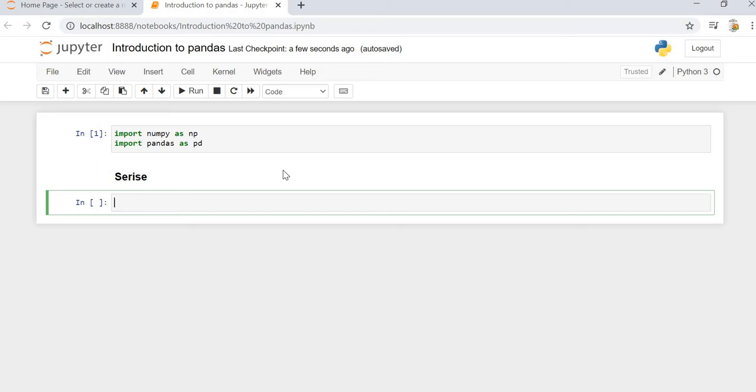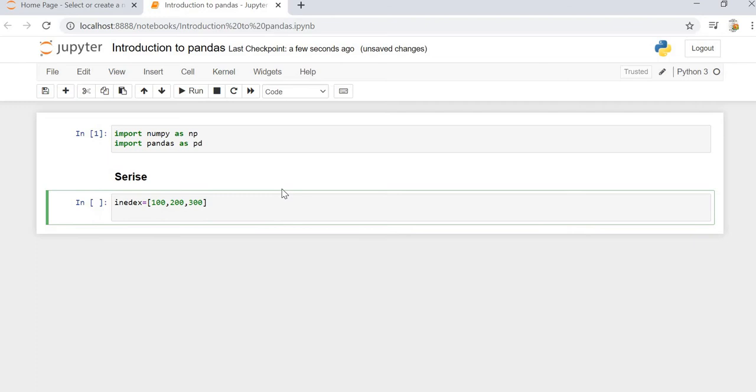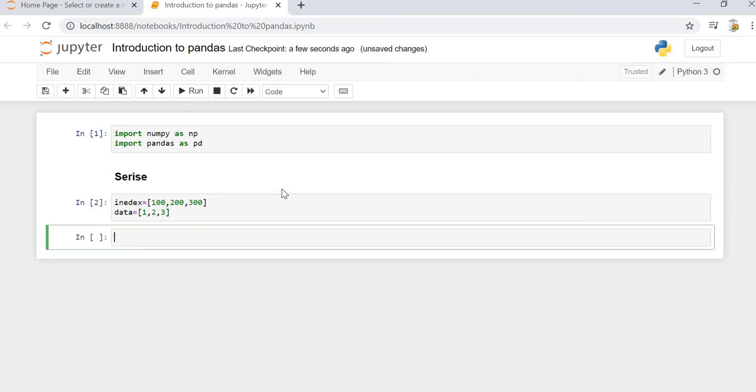What I mean by that is, let's say we have one list called indexes with the entries 100, 200 and 300, and we have another list, let's say called data. Now we can go ahead and build a series on top of it.